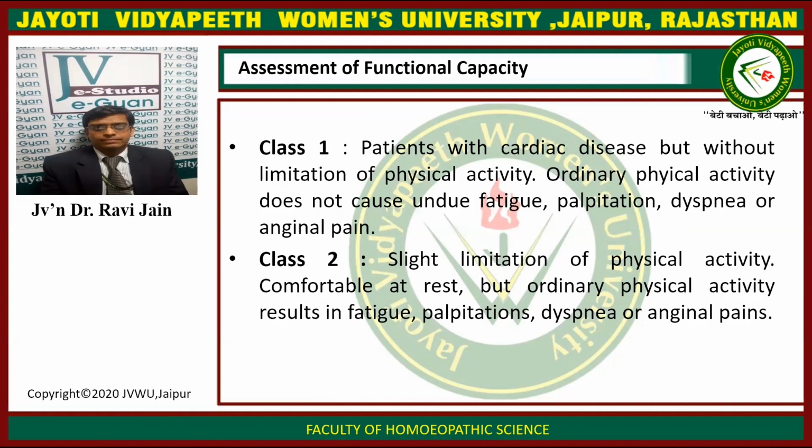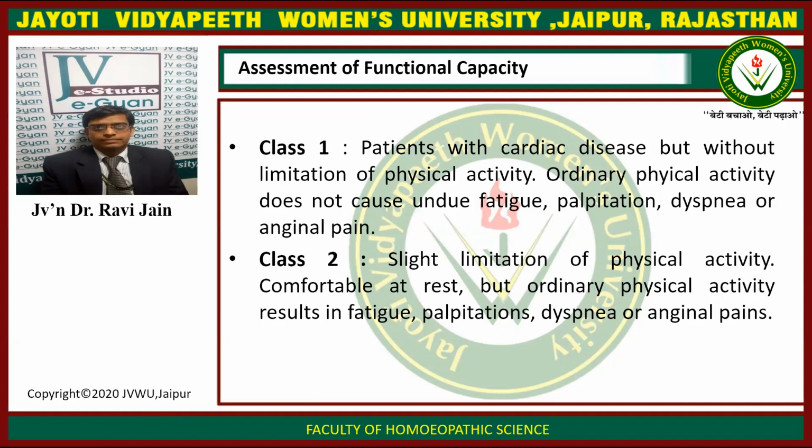Now, how will you assess the functional capacity of the patient? There are 4 different classes. In class 1, we have patients with cardiac disease but without limitation of physical activity. So cardiac disease is present, but the limitation of physical activity is absent. Ordinary physical activity does not cause undue fatigue, palpitation, dyspnea, or anginal pain.